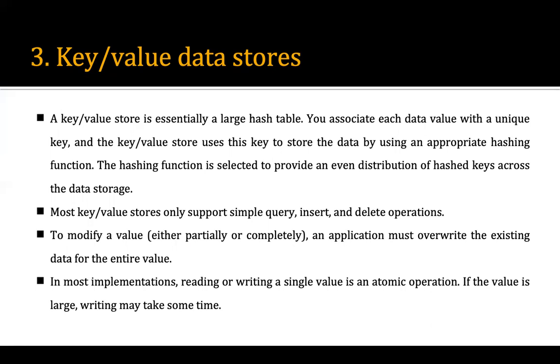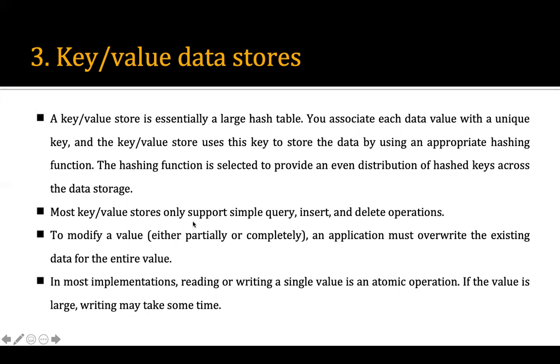Most key value stores only support simple query, insert, and delete operations. To modify the value either partially or completely, an application must overwrite the existing data for the entire value. In most implementations, reading or writing a single value is an atomic operation. If the value is large, writing may take some time.